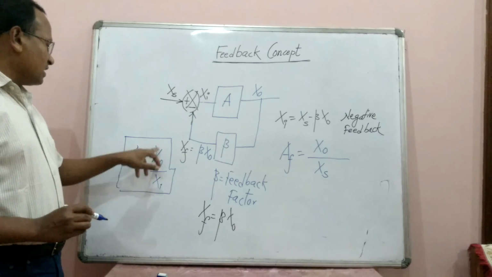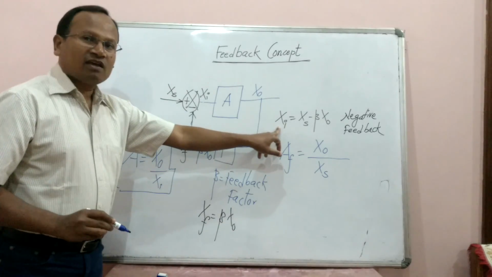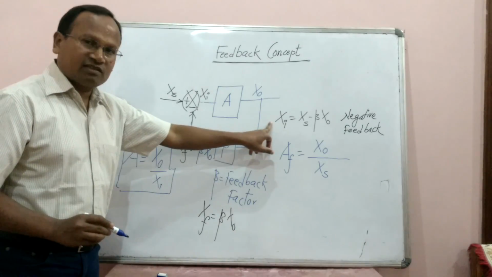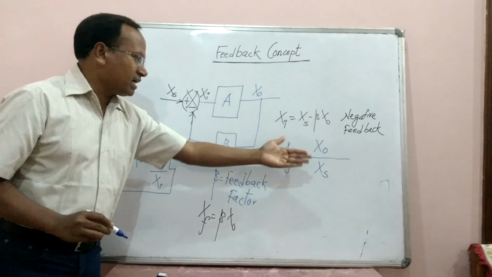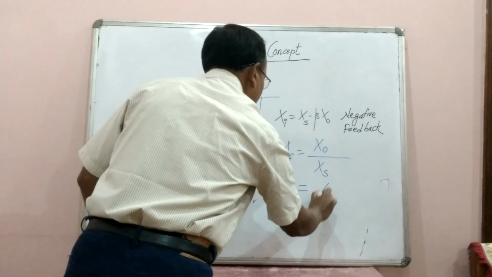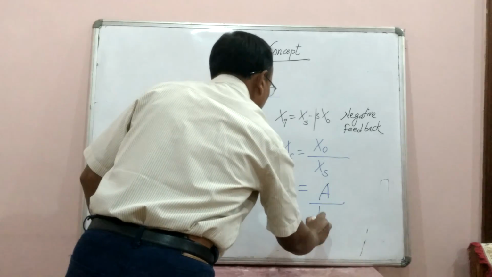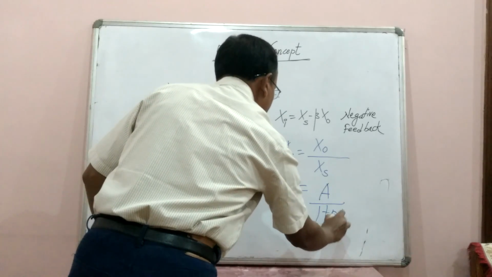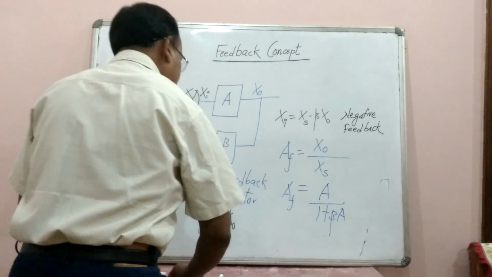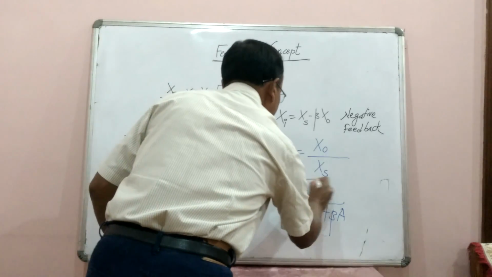That is Xi is equal to Xo upon A. When we substitute the value of Xi here and determine AF, we will get A divided by 1 plus beta A. This will be the expression of closed loop gain.